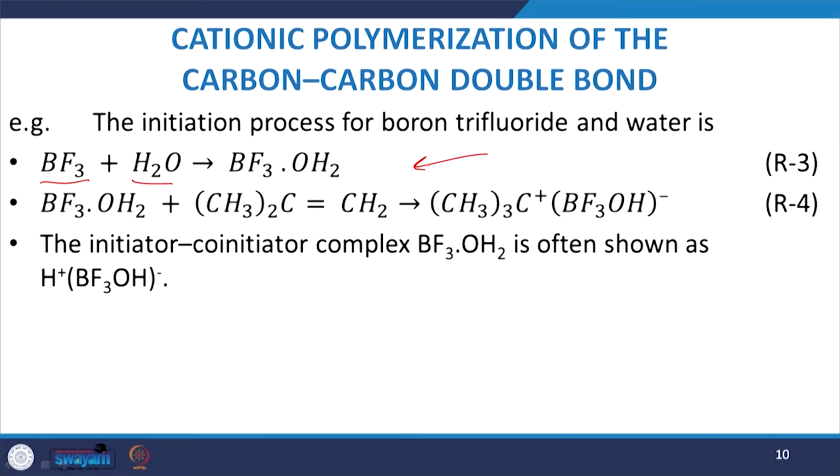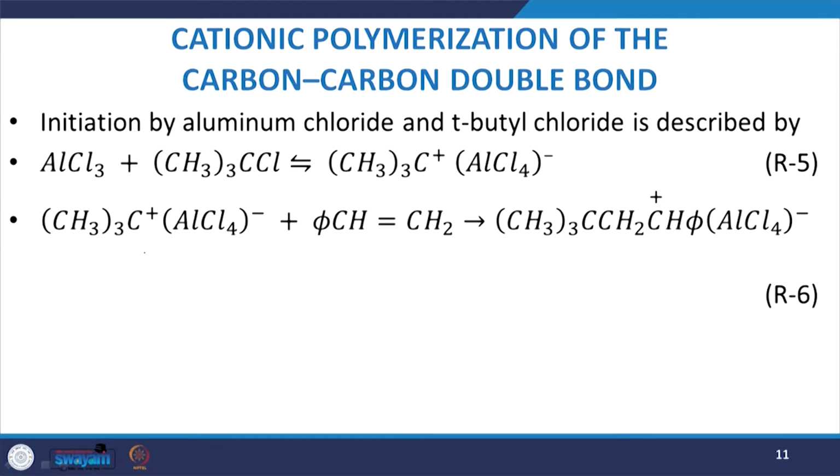This BF3OH2 further reacts with (CH3)2C=CH2 to give (CH3)3C+ and BF3OH-. The initiator co-initiator complex BF3OH2 is often shown as H+ BF3OH-. This is again a very good thing to be noted.